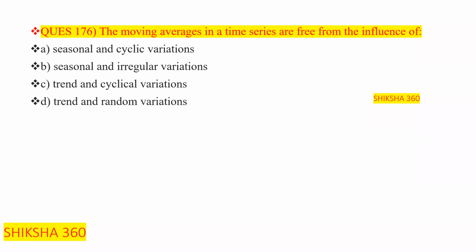Option number C is trend and cyclical variation. Option number D is trend and random variations. What is the correct answer? Option number B is the correct answer, that is seasonal and irregular variation.